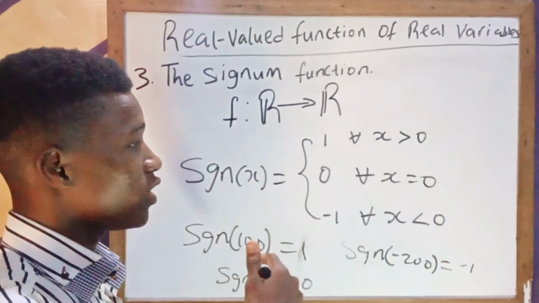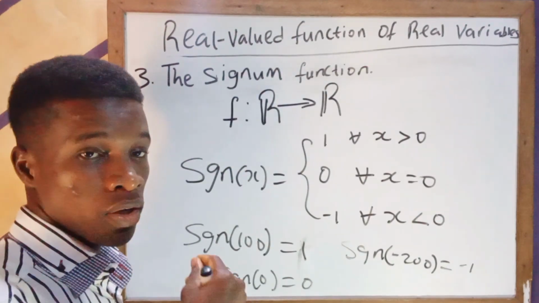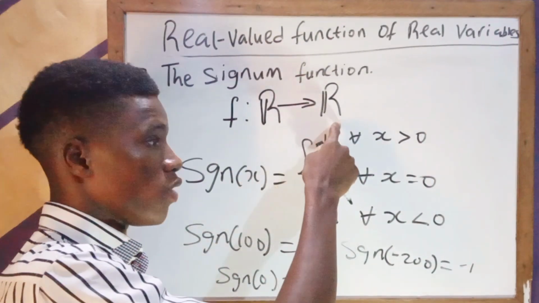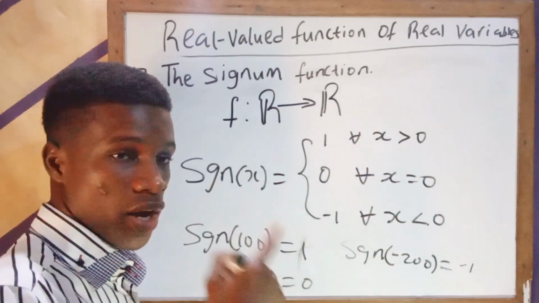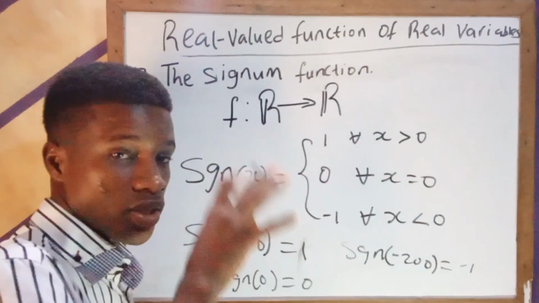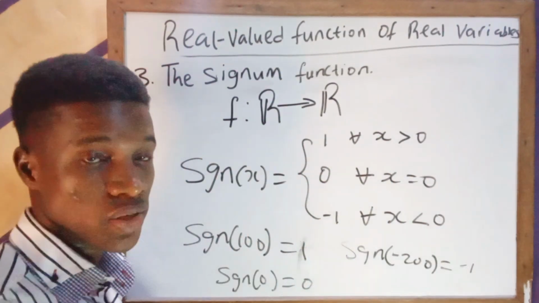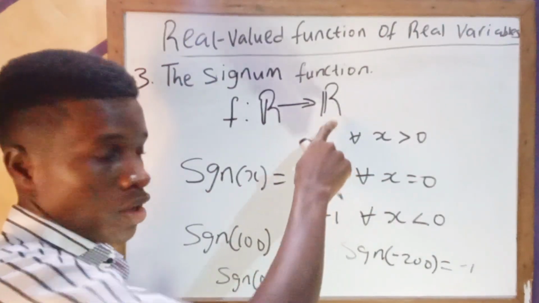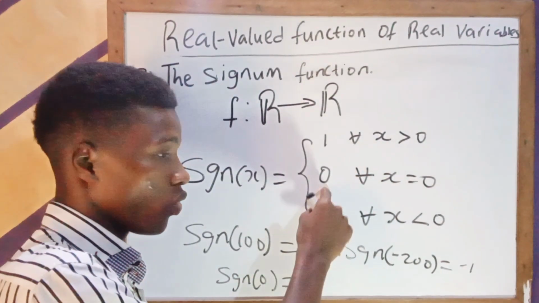So you can see clearly that the domain of the signum function is R, while the range, which is the subset of this codomain, is the set minus 1, 0, and 1. So the signum function has the domain as all real numbers, whereas the range, which is a subset of this codomain, is what? Minus 1, 0, and 1.